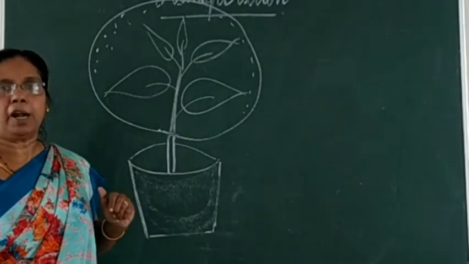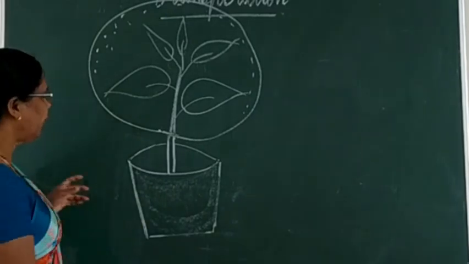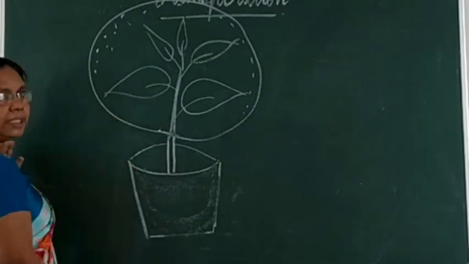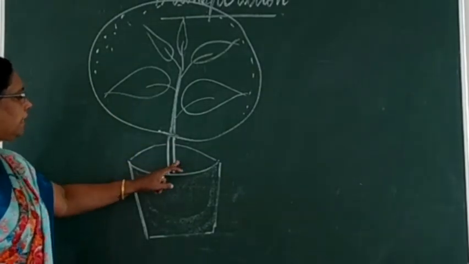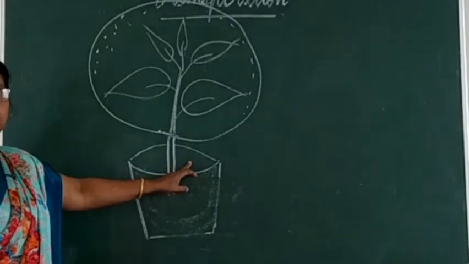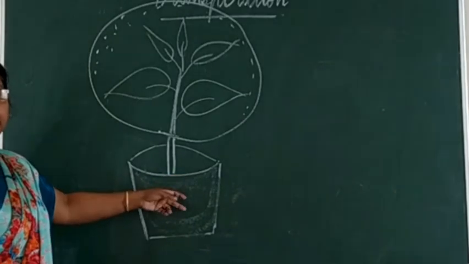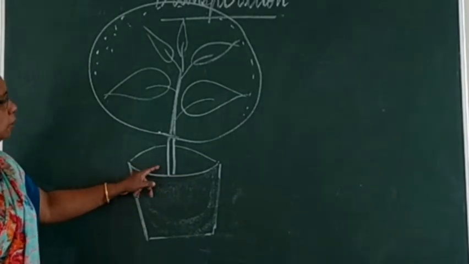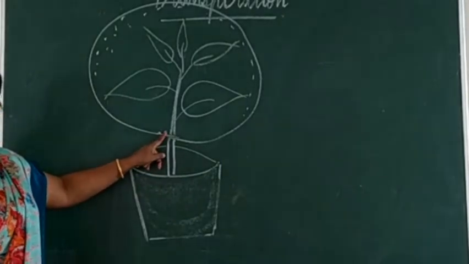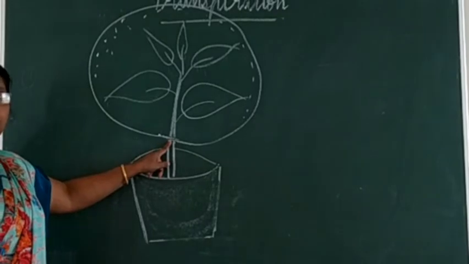From where might these water drops have come? Yes, there is no other way. From the soil there is no chance for this water vapor to come. Of course, evaporation takes place in the soil because water may be present in the pot, but there is no chance for this water to enter the polythene bag because we have tied it here. So from where may it come?